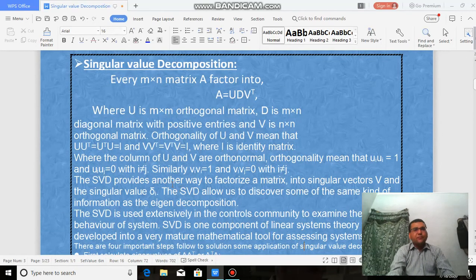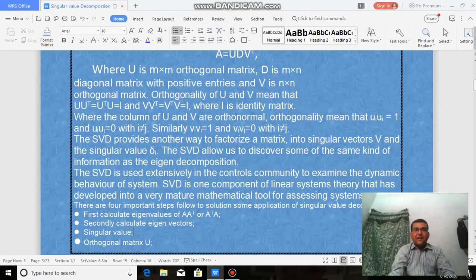Singular value decomposition provides another way to factorize a matrix into singular vectors and singular values sigma. These are called singular values sigma. The singular value decomposition allows us to discover some of the same kind of information as eigen decomposition. Why do we call it eigen decomposition? Because first we calculate the eigenvalues, then we calculate the eigenvectors, then we can calculate A as U D V transpose.